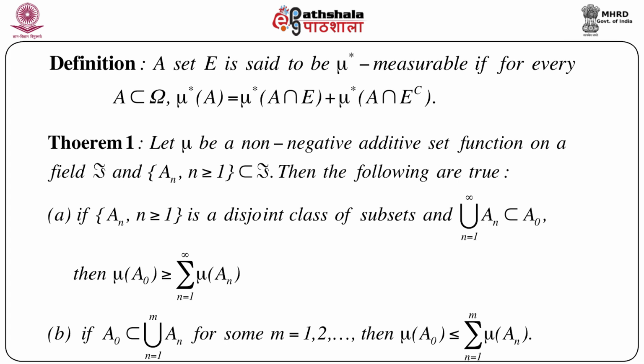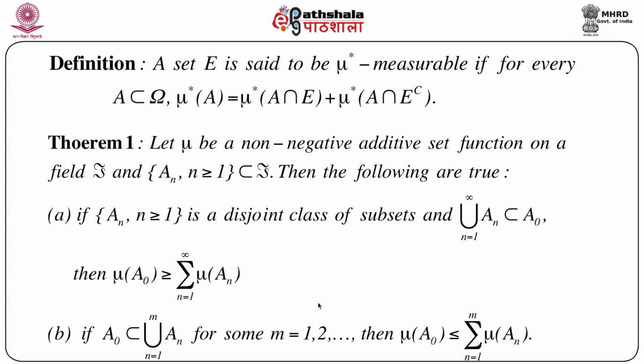So remember, the first part of the theorem is related to a union of a sequence of sets which is contained in A naught, and the second part of the theorem is related to the set A naught which itself is contained in a finite union of sets. So let us see how to prove this result.